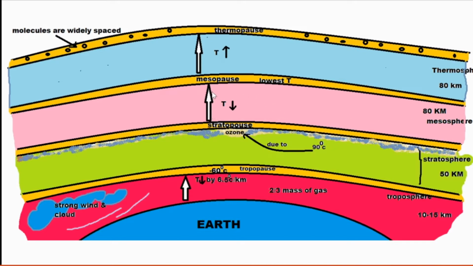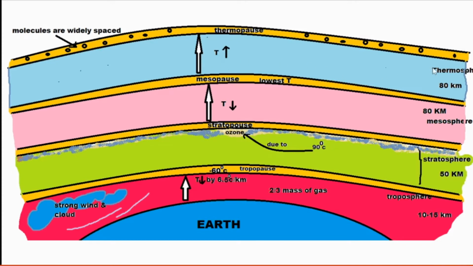And what is its feature? As height increases, again the temperature decreases. After the mesosphere, the next layer is the thermosphere. And here also a small layer separates the mesosphere from the thermosphere. That is pause, which we add along with the just finished layer, the mesosphere: the mesopause.